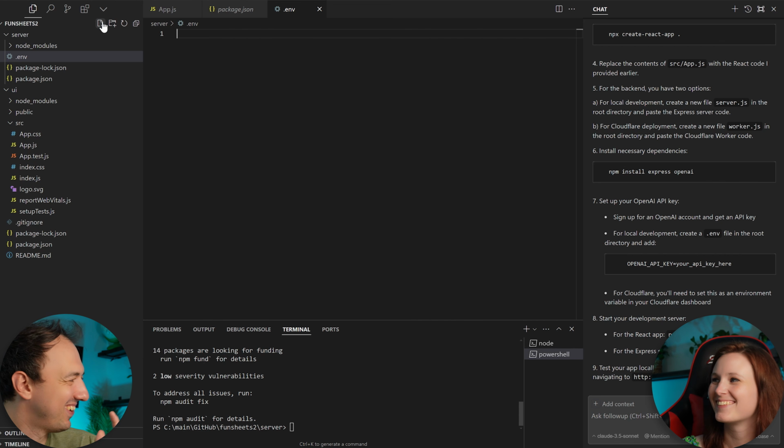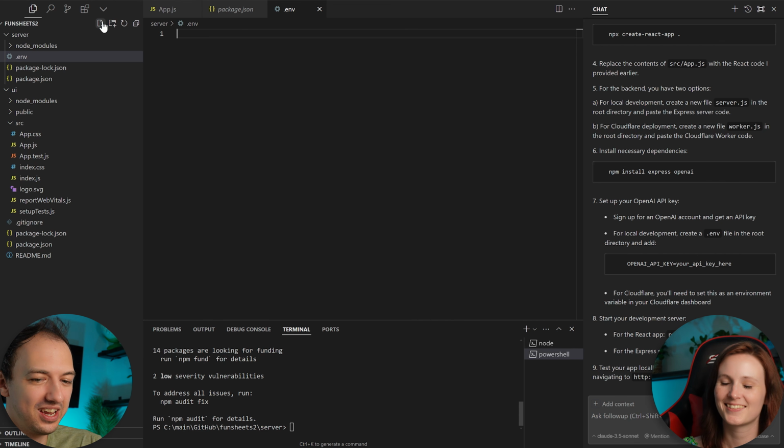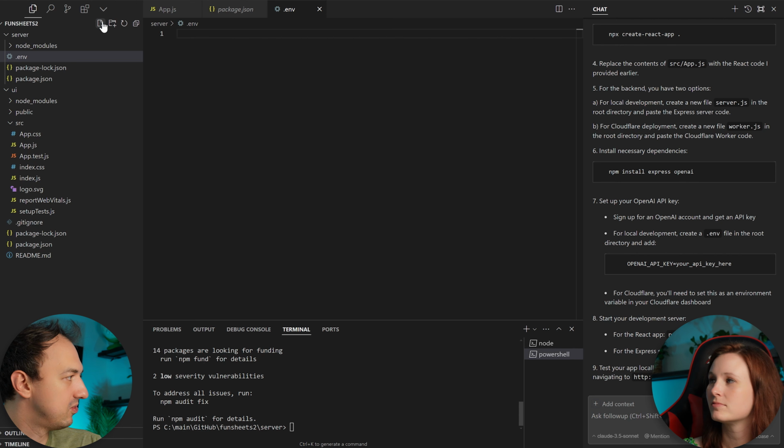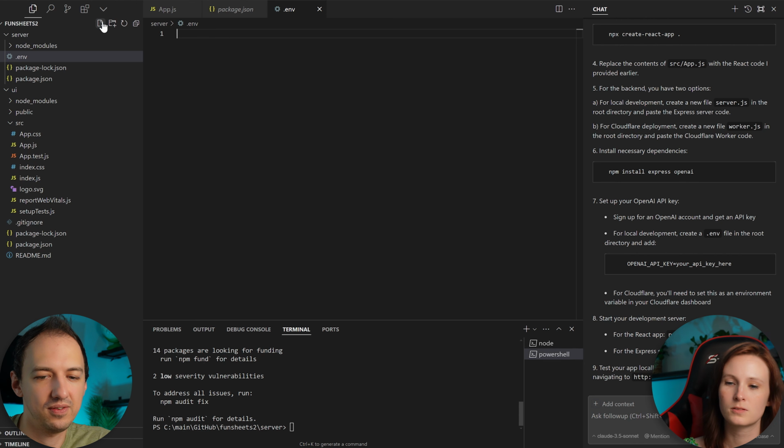So when you go and make the request to OpenAI, which is going to generate the passage and questions for us, you're going to tell it your API key so that it knows that you're you and that it should generate stuff for you. Okay. Yeah. That makes a lot of sense.